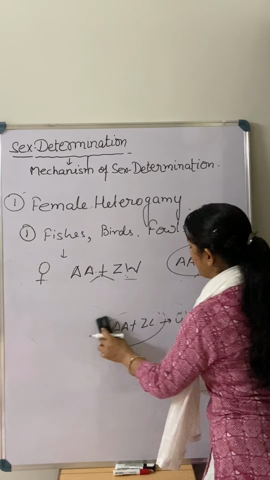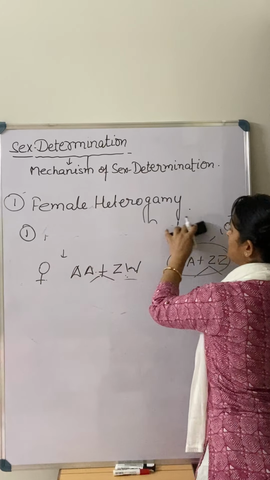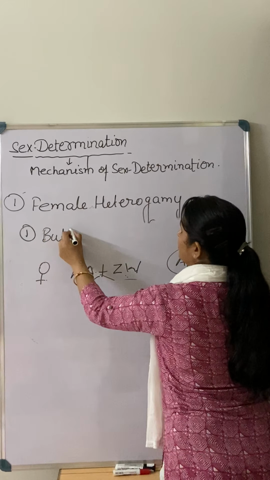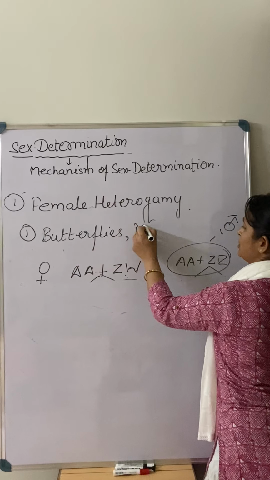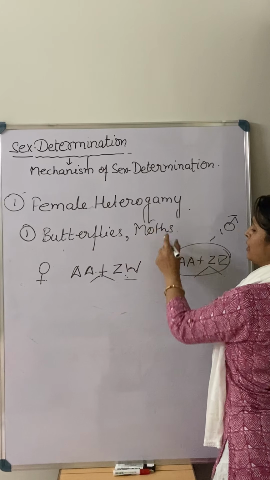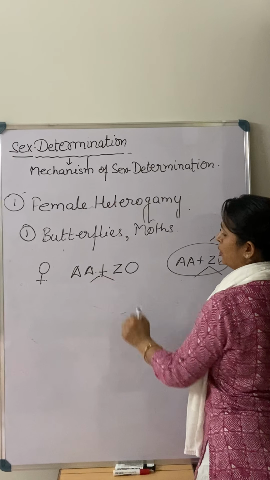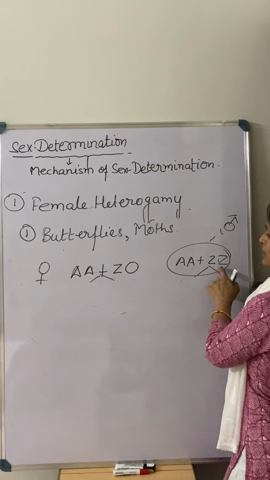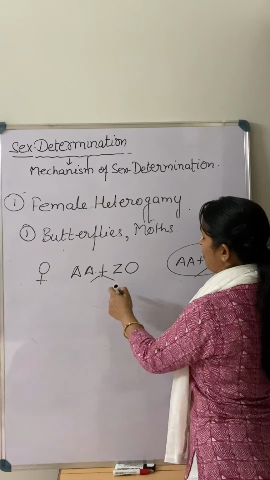Another type of female heterogamy that is present in butterflies or moths, you can say, example is given in the book also. Butterflies, moths. So in that case, what is that? Female is having just one type of chromosome, that is ZO, means W is absent, and the male is having ZZ. So in this case again, just like male heterogamy, gamete is what?